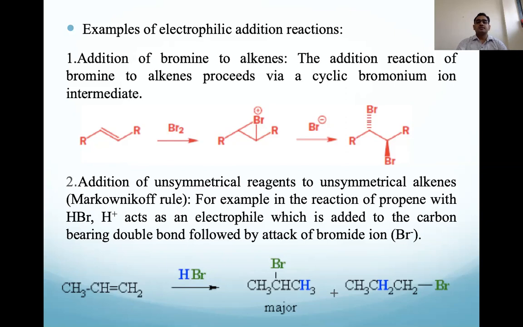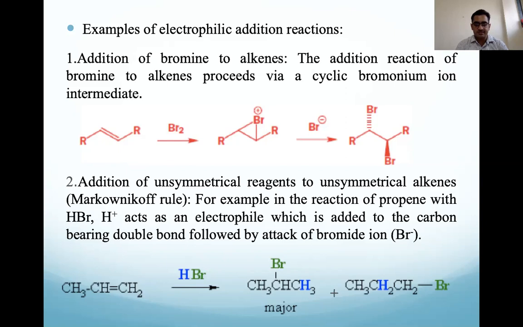The second example is addition of an asymmetrical reagent to an asymmetrical alkene, Markovnikov's rule. For example, the reaction of propene with HBr. H plus acts as an electrophile, which is added to the carbon bearing the double bond, followed by attack of the bromide ion. Here HBr is used.